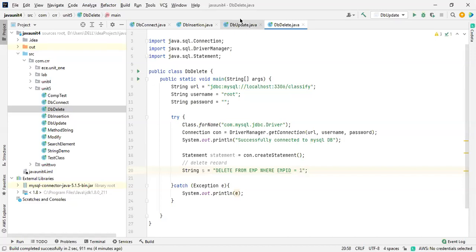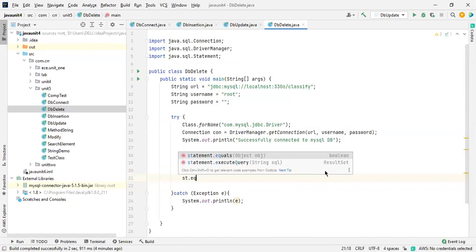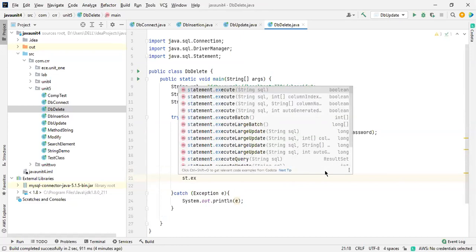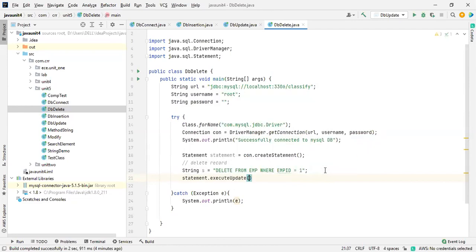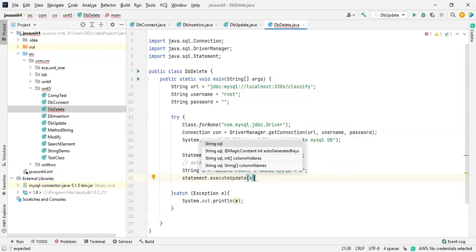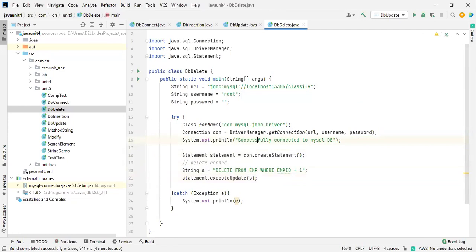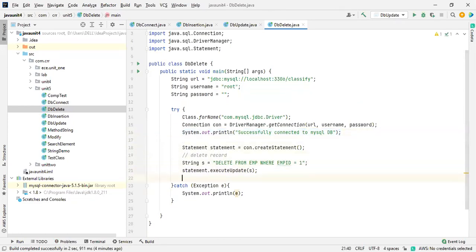So I'm going to delete, let me conclude this. statement.execute. Where is this executeUpdate? What did I miss? Execute. Yeah, here it is. executeUpdate and then s. Okay. Let me copy this and paste it over here. Successfully deleted the data.